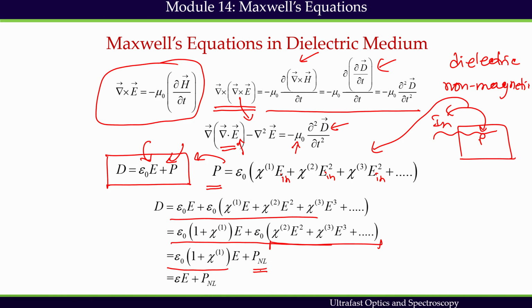PNL does not have the linear contribution of polarization; it includes only the nonlinear contribution of the polarization. And epsilon naught multiplied by 1 plus chi 1 is expressed as epsilon. Epsilon is considered to be the permittivity of the medium.